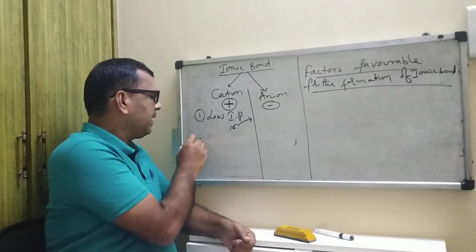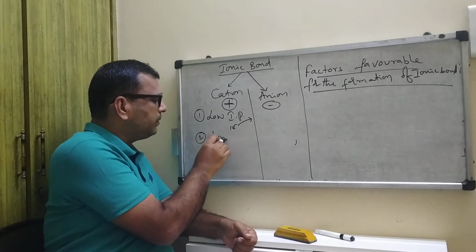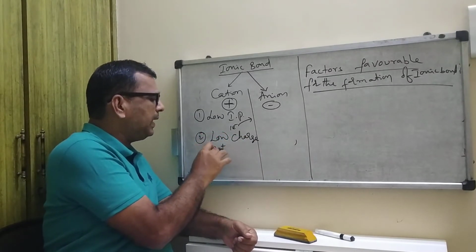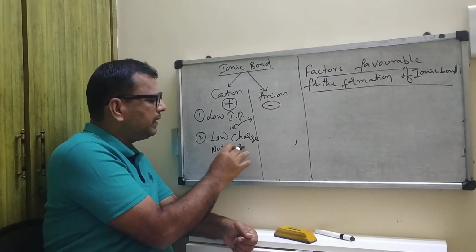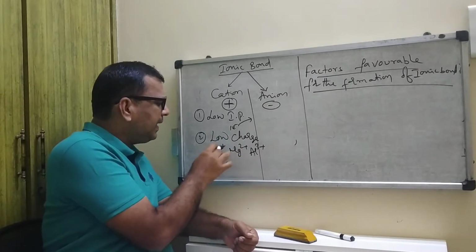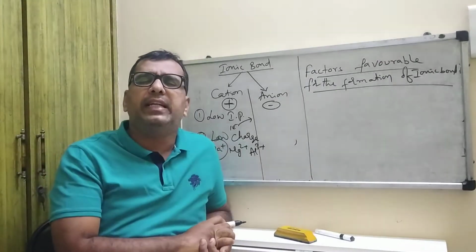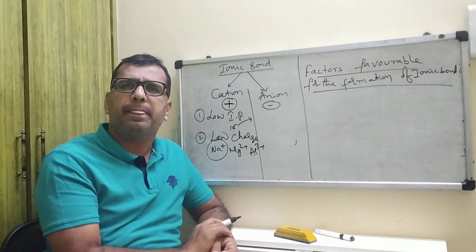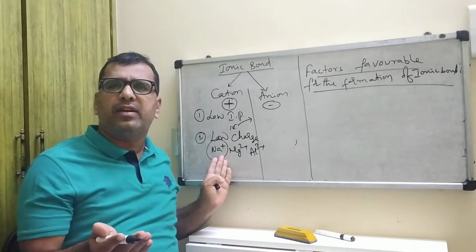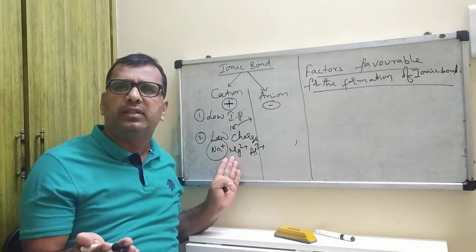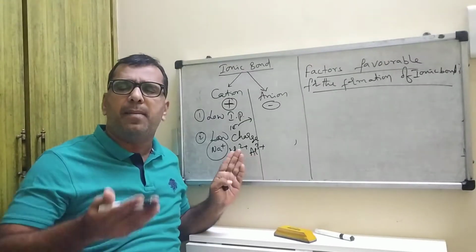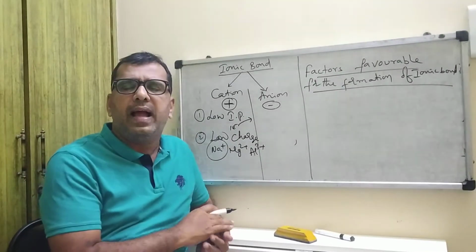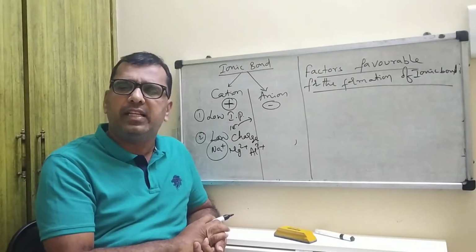Next, low charge. What do you mean by low charge? Suppose you take Na+, Mg2+ and Al3+. Low charge means the cation is formed easily when compared to higher charges. Why? Because it is very easy to remove one electron, compared to removing two electrons or three electrons, and donating one electron gives a stable electronic configuration.